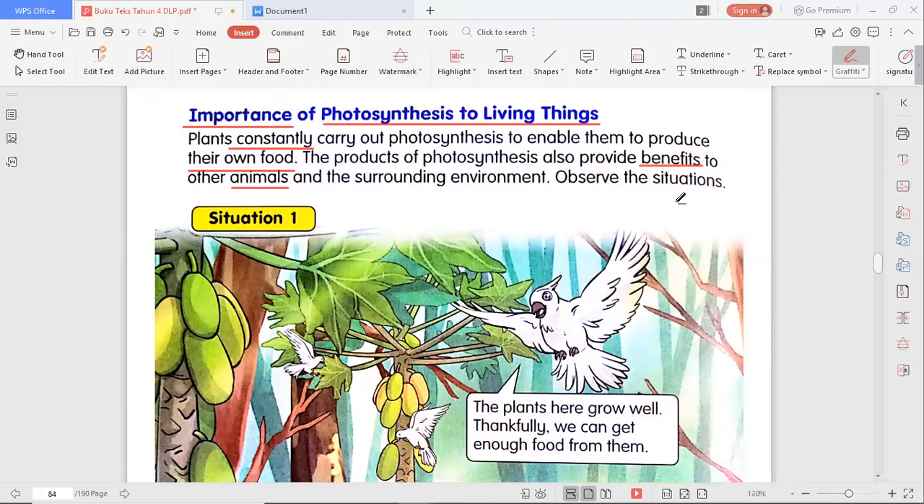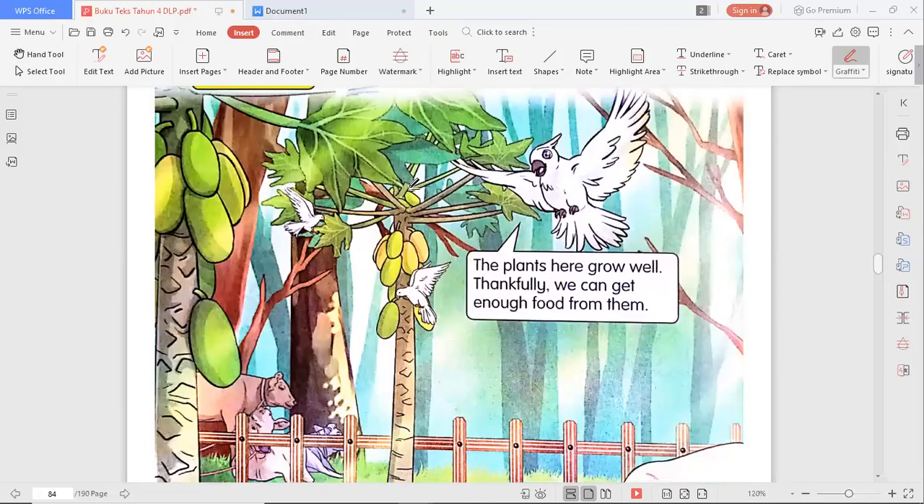Observe the situation. Still remember, one of the places that the starch or the glucose is stored is in the fruits. Okay, so this is one of the photosynthesis products. So let us see here, situation 1. The plants here grow well. Thankfully, we can get enough food from them. See? So one of the importance of photosynthesis is to supply food for animals and also, of course, for humans.